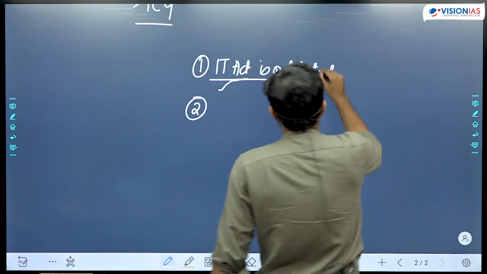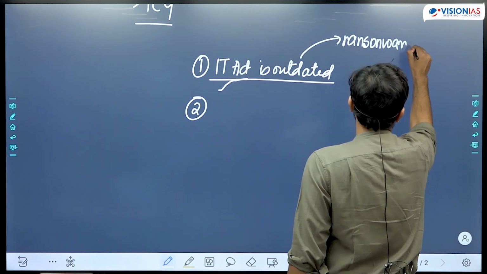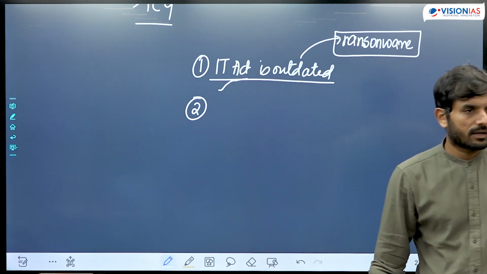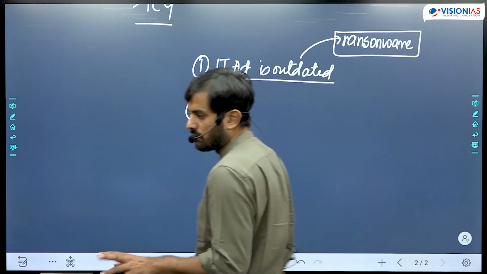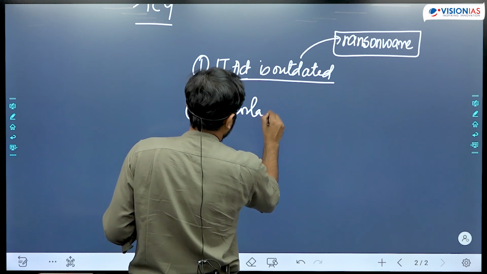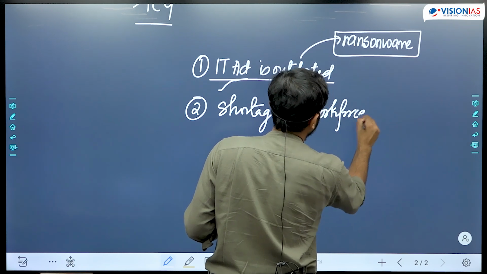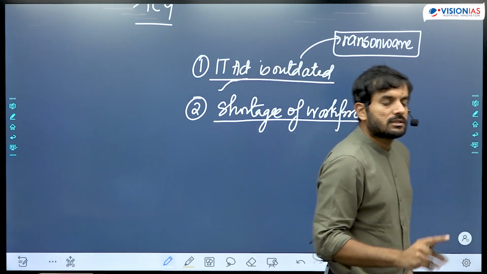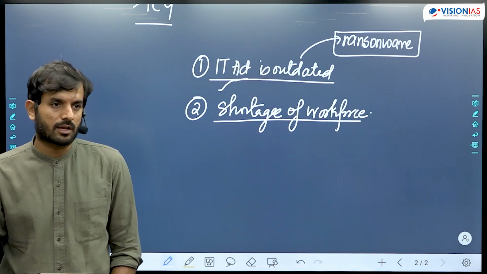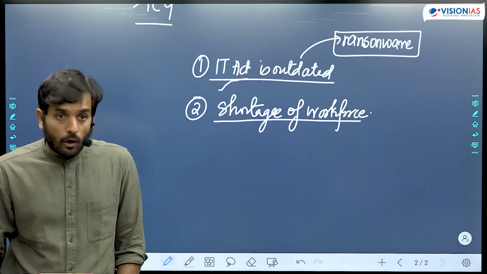For example, I am sure that most of you have heard about ransomwares. There is no provision in the IT Act which specifically deals with the issue of ransomware. Right? WannaCry ransomware, PTR ransomware, all of these things. Then secondly, you could talk about shortage of workforce. You may, for example, talk about that how the National Cyber Security Policy of 2013 stated that we will train 3 lakh or 5 lakh trained professionals in next 5 years in the area of cyber security. The reality is that we have not even trained 50,000. Right? So we have fallen short of that.